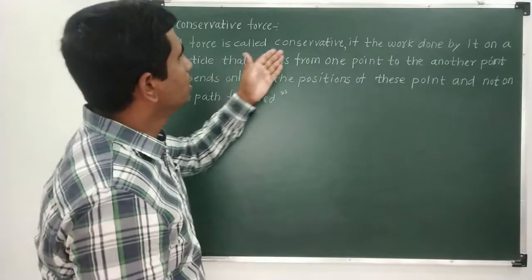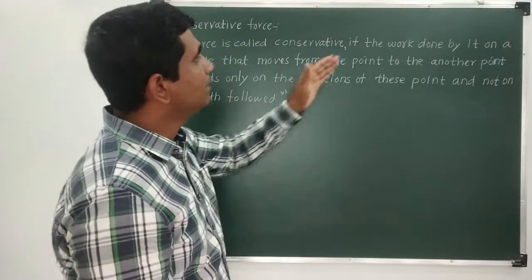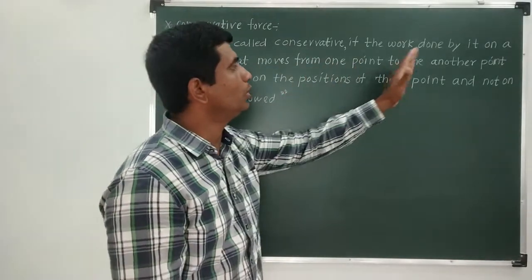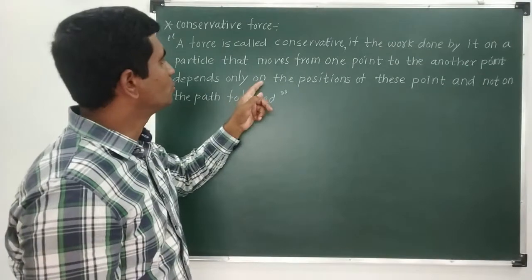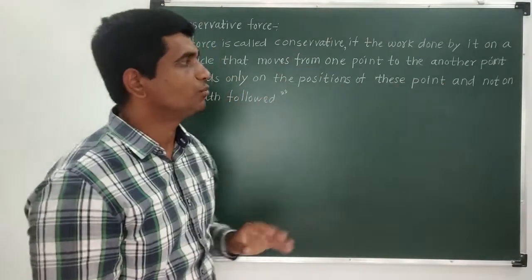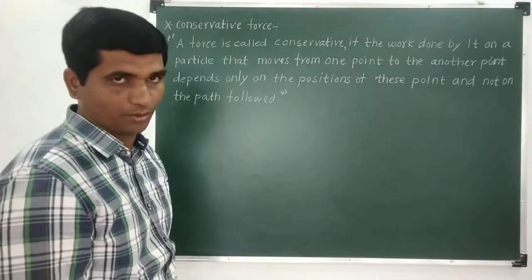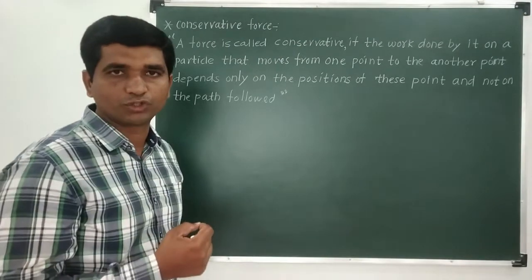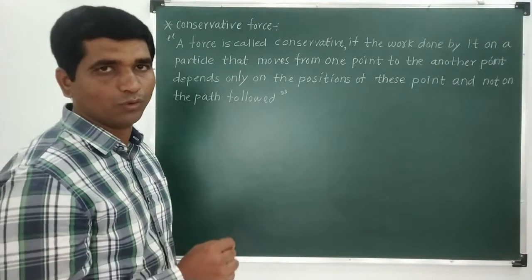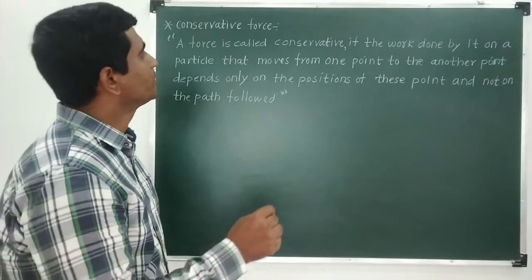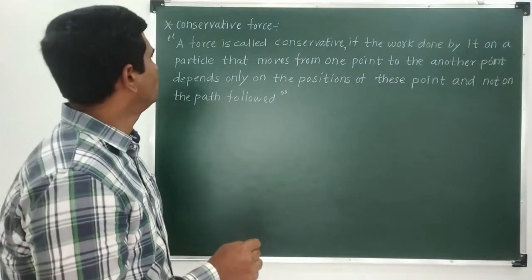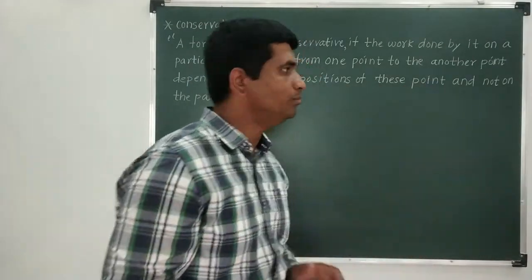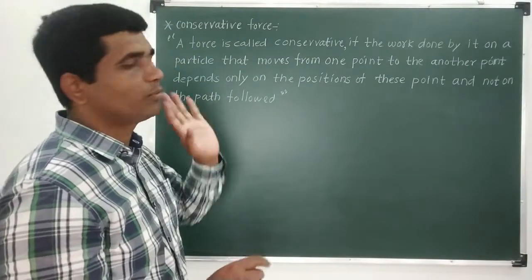A force is called a conservative force field if the work done by it on a particle that moves from one point to another point depends only on the position of these points and not on the path followed. Okay, so it means that a force field is said to be conservative if the work done by that force does not depend upon the path. It depends only upon the position of these 2 points, from where to where that object is going, and it does not depend upon the path followed.